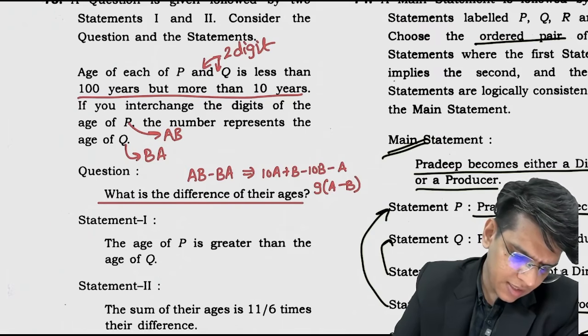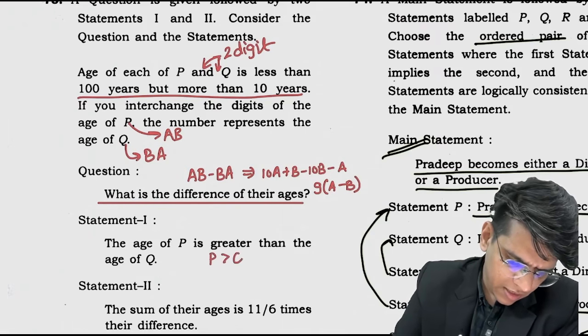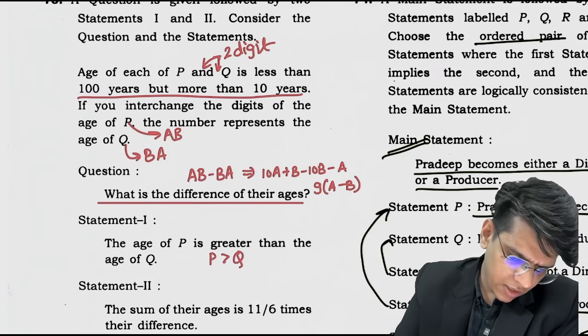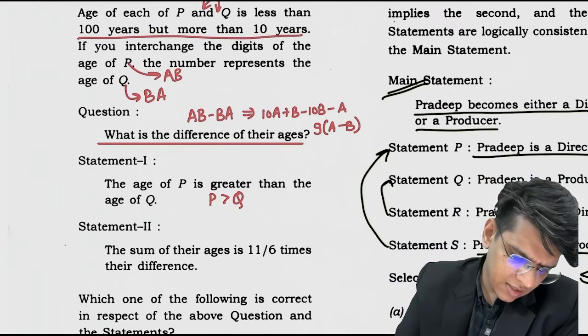The age of P is greater than the age of Q, so we need to find P minus Q. The sum of their ages is 11/6 of the difference of their ages.